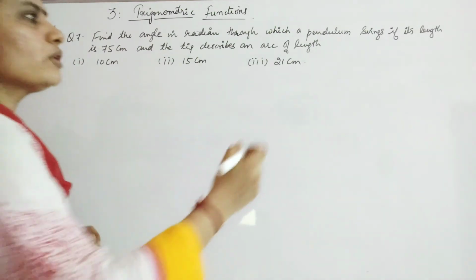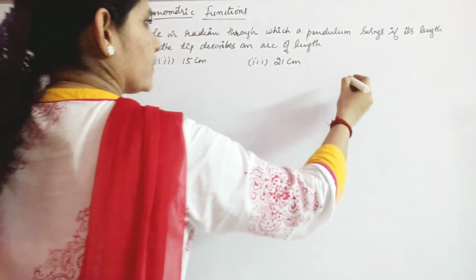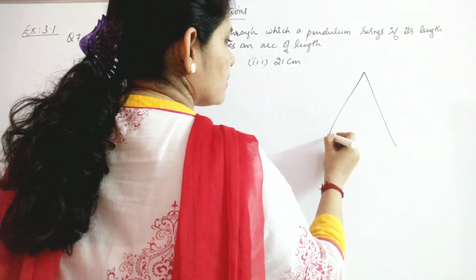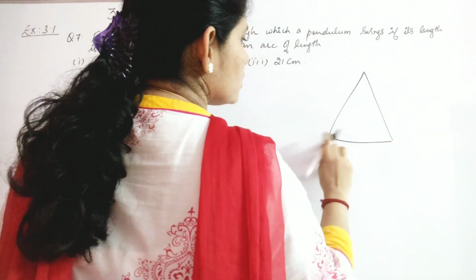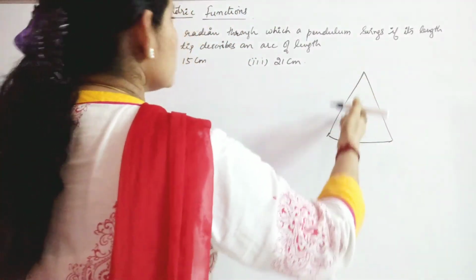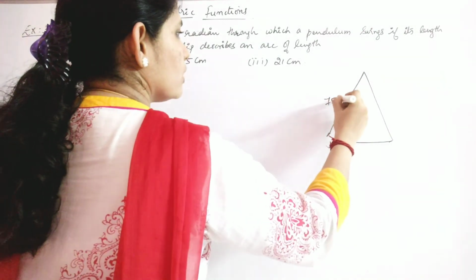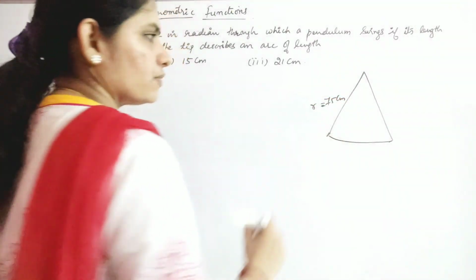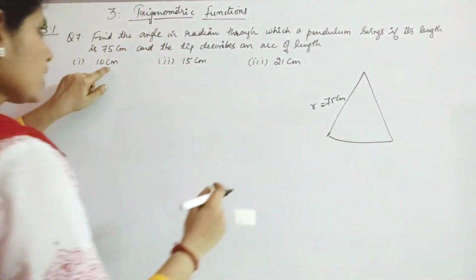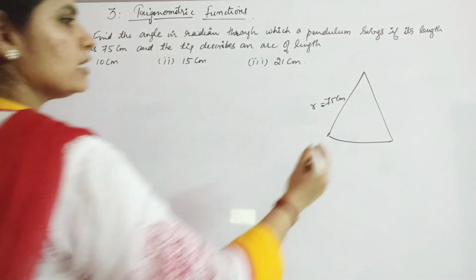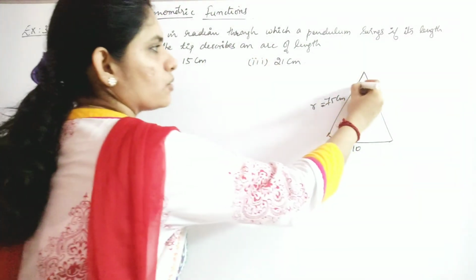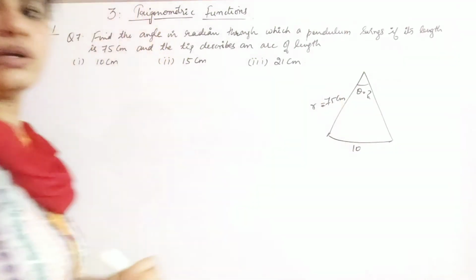Now, first you have to understand what is this length. When a pendulum swings, it is like this. It is going from this part to this part like this, right? So, this is the figure you are getting. And this length is given to be 75 centimeters. So, what is this acting as? This is actually the radius of the circle, right? And it is swinging means like this. That is in first option given to be, if it is 10, if it is 15, if it is 21, what will theta be respectively? Understood? So, you have to find out theta.